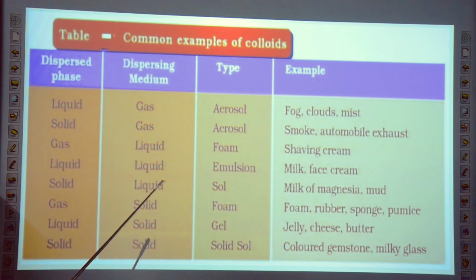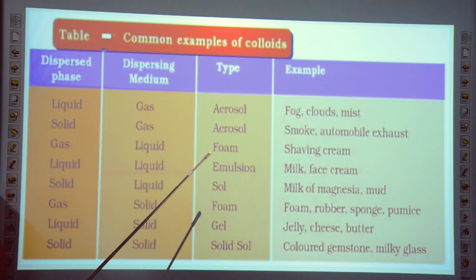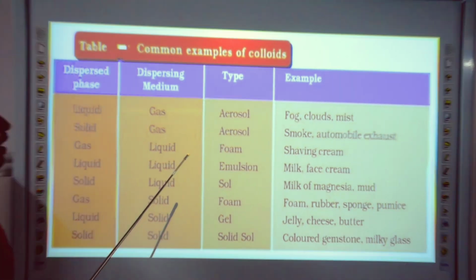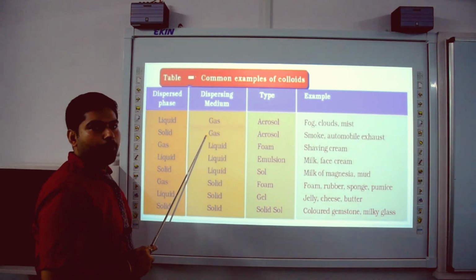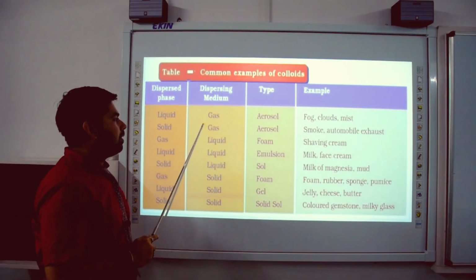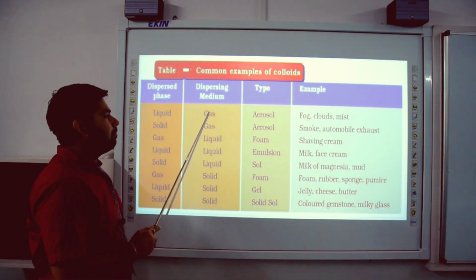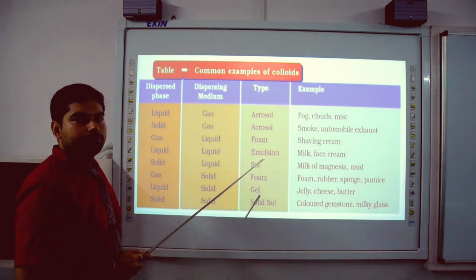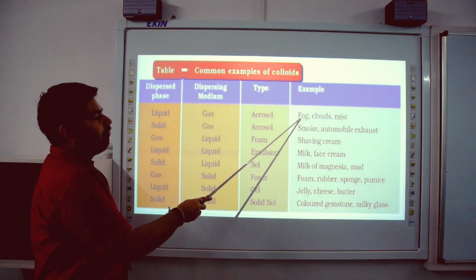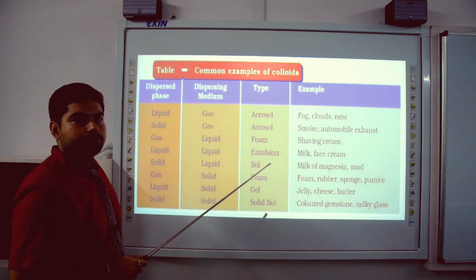Now, very important table, types of colloid. So here in this table, dispersion medium is gas. Dispersion medium is the large proportion component. जो proportion ज़्यादा quantity में, अगर हमने इसको gas ले लिया तो this colloid is known as aerosol. Like example, fog, smoke.